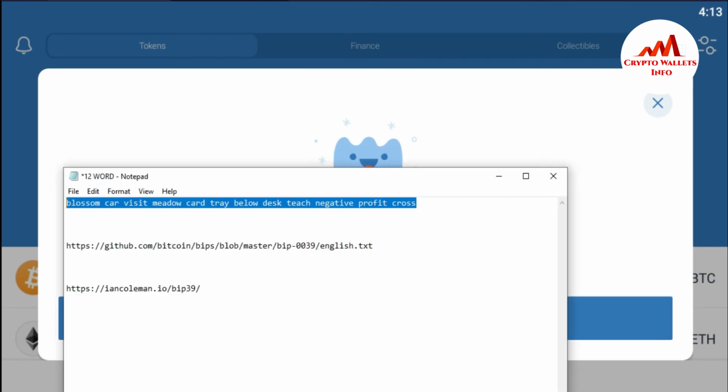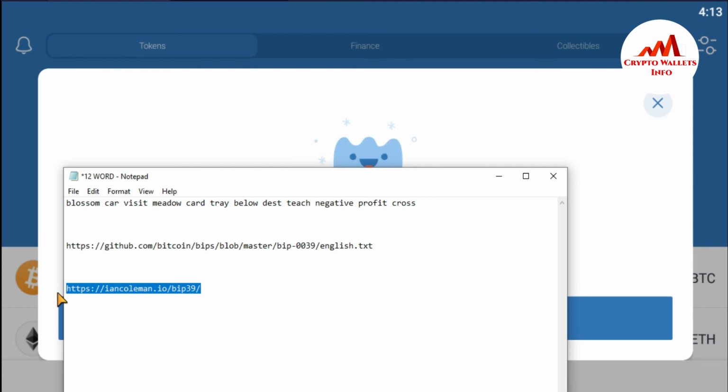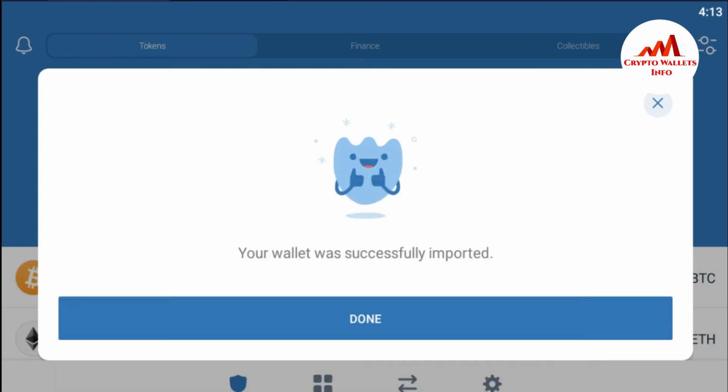One more thing I'm going to tell you about. Let's suppose you want to check which word is wrong in your 12 word phrase. This is also very simple. Like this is desk, so I'm going to enter T. So just copy all 12 phrases. First copy this link. I will also share this link in my video description. So just going to the browser.